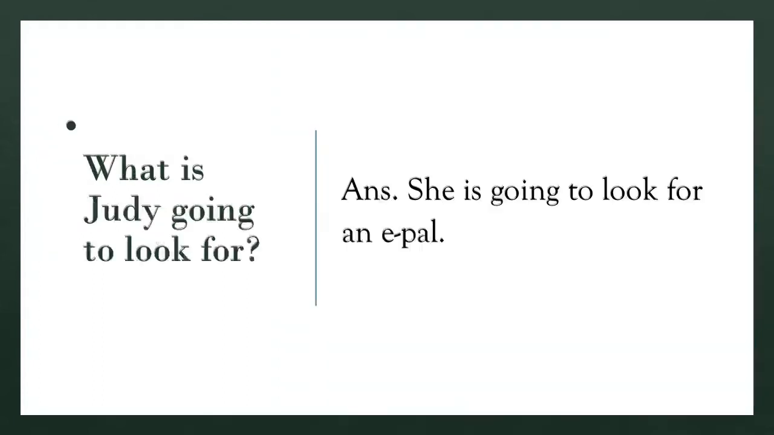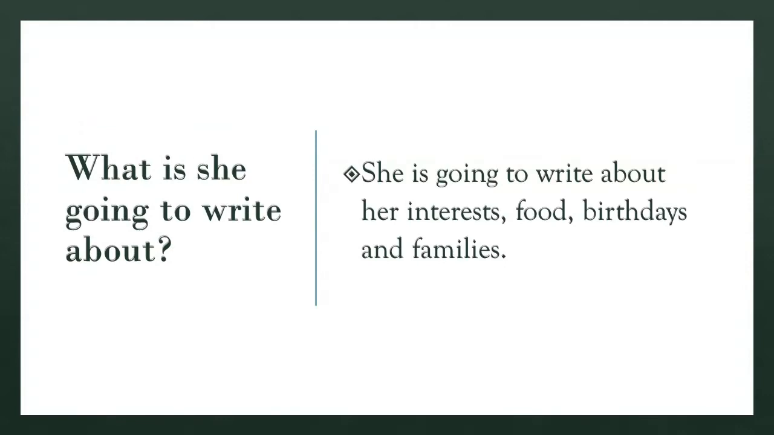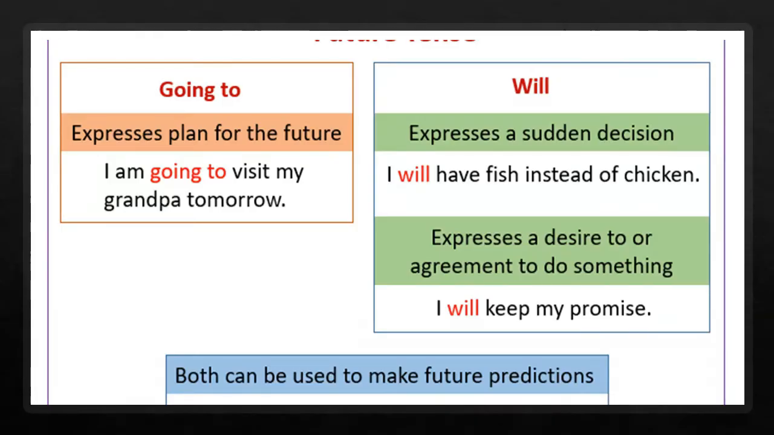Moving on to the next idea, that is the difference between going to and will. There is one thing common about going to and will: we use both going to and will for the future tense. We use them to make suggestions and predictions about the future, but there is a big difference in the use of going to and will. As we have heard in the dialogue, Judy is going to look for an e-pal in Italy.